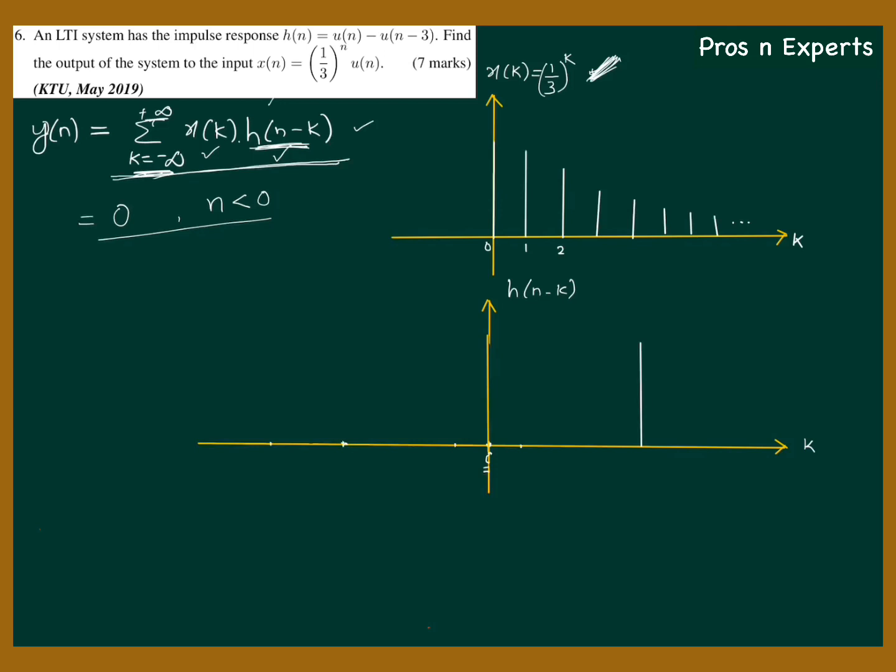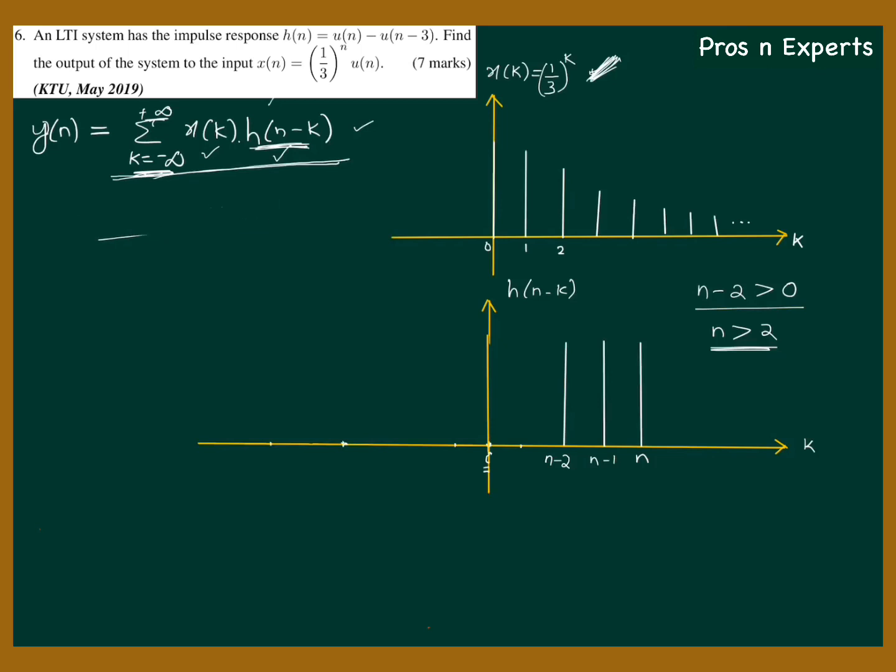And additionally, the last sample which was at n minus 2, now this n minus 2 is also coinciding with x of k. Okay, so this will be h of n minus k for the new condition where n minus 2 is also greater than 0. So this is the new condition, n minus 2 greater than 0. That means n greater than 2. Okay, so we are going to evaluate y of n for n greater than 2 as the next case.